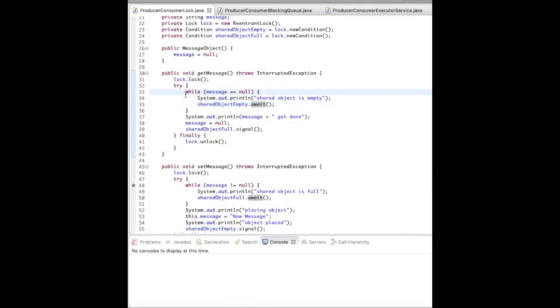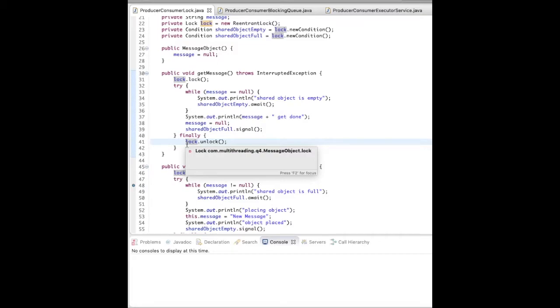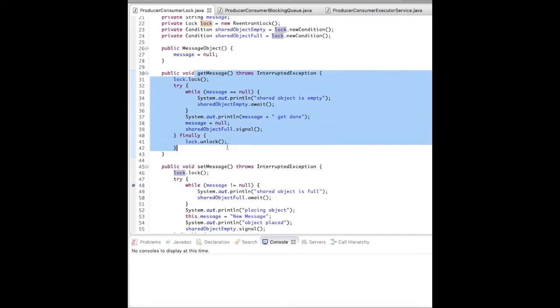We will be looping till the message is not null. Once it is not null, we will get the message and make it null again, I mean removing the data, and then signal the shared object's full condition. Why are we signaling full? Because we will see that later. In the finally block, we need to use try-finally with the lock. Just in case there is an InterruptedException, I can do lock dot unlock, so that it will not lead to starvation, with the thread waiting in the lock blocked state.